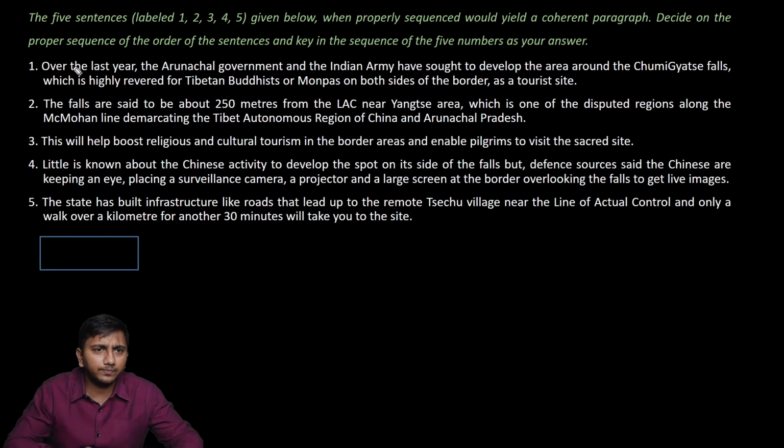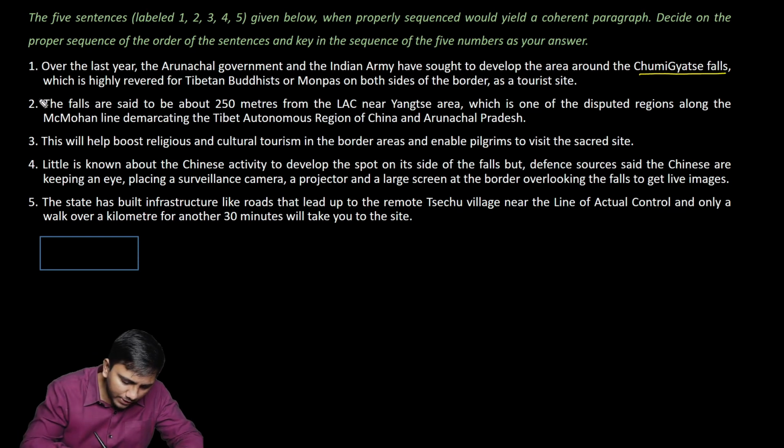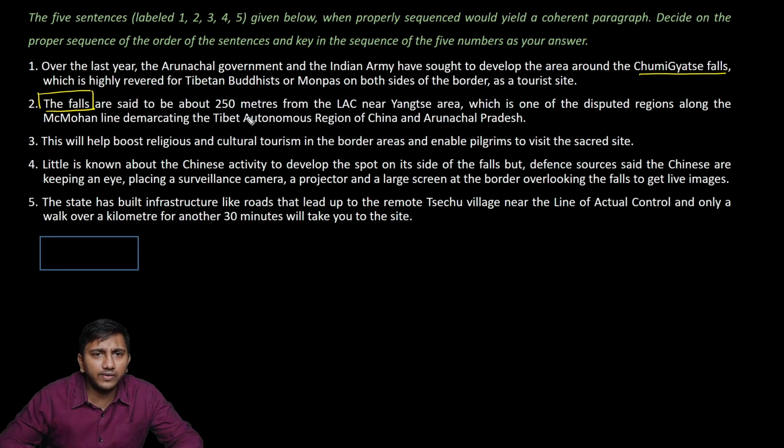Let us try this question. Over the last year, the Arunachal government and the Indian Army have sought to develop the area around the Shumigyatsi Falls, which is highly revered for Tibetan Buddhists, or Monpas on both sides of the border, as a tourist site. The falls are said to be, so definitely this should come before you can start speaking about the falls, are said to be about 250 meters from the LAC near Yaxti area, which is one of the disputed regions along the McMahon line demarcating the Tibetan Autonomous Region of China and Arunachal Pradesh.